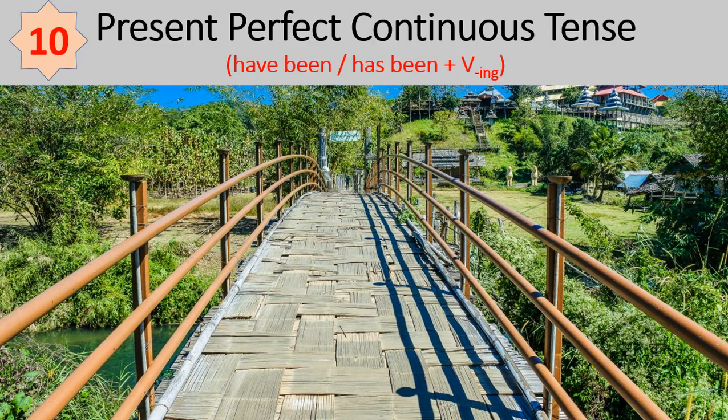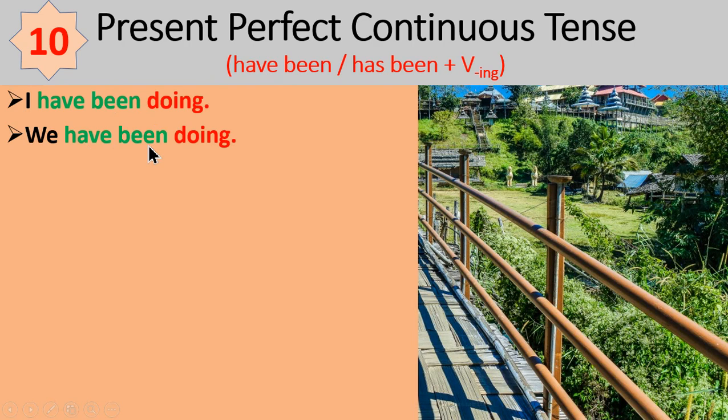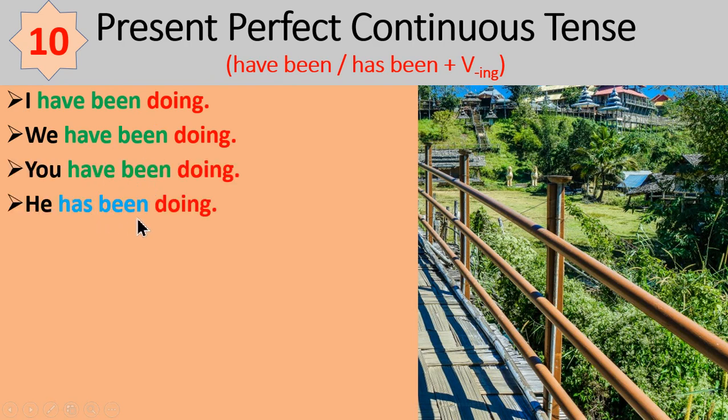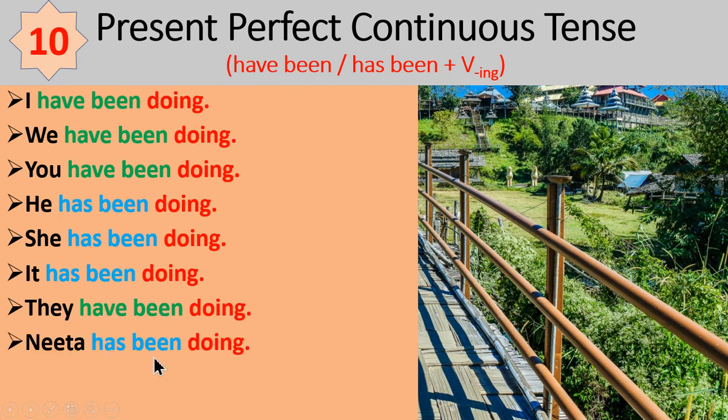Tense number 10, present perfect continuous tense: have been or has been plus VING. See the examples. I have been doing, we have been doing, you have been doing, he has been doing, she has been doing, it has been doing, they have been doing, Nita has been doing, Nita and Kunal have been doing.